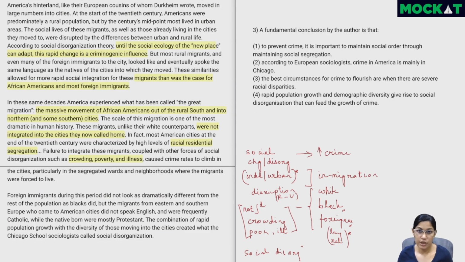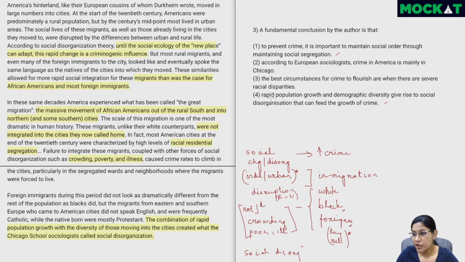Coming to the third question, we've already understood what is the author's view. This last sentence is actually a conclusion, right? So social disorganization is caused by the combination of rapid population growth with diversity. So it wasn't the same type of population, a different type or different types of people that came in. So based on this, we can see that option 1 and option 4 are the ones which are similar to what the author has concluded.